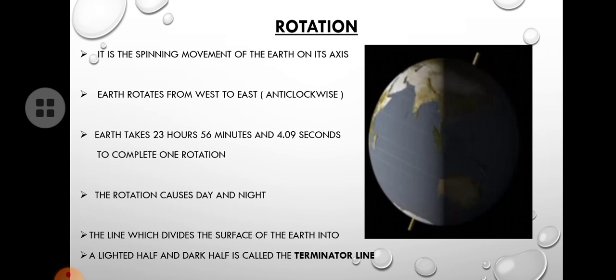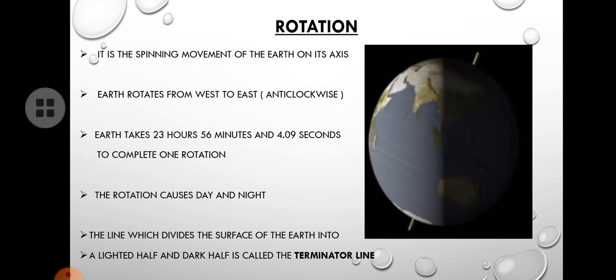Okay, so what is the time taken by Earth to complete one rotation? It takes 23 hours, 56 minutes and 4 seconds to complete one rotation. So we call it a day. Okay, so our earth takes nearly 24 hours to complete one rotation. We call it a day. That is one day, one night and one day completes one day, isn't it?